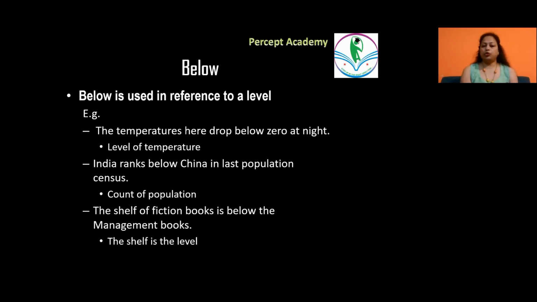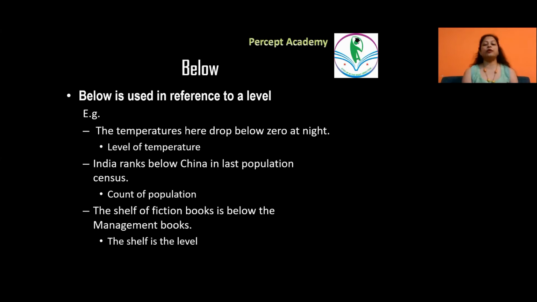The next one is below. Below is generally used in reference to a level. When we have a standard level, and from that level something is below, we use this word below. For example, the temperatures here drop below 0 at night. So the temperatures here drop below 0 degrees at night, which is, we are talking about the level of temperature. They go below the 0.